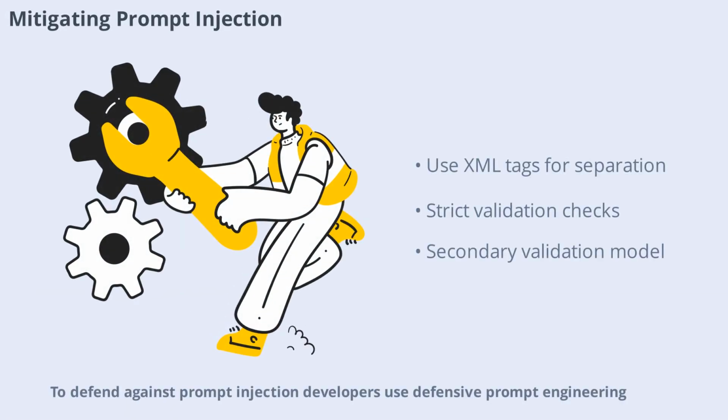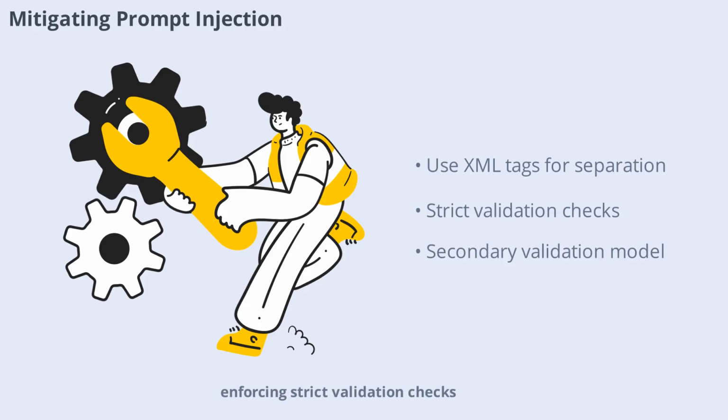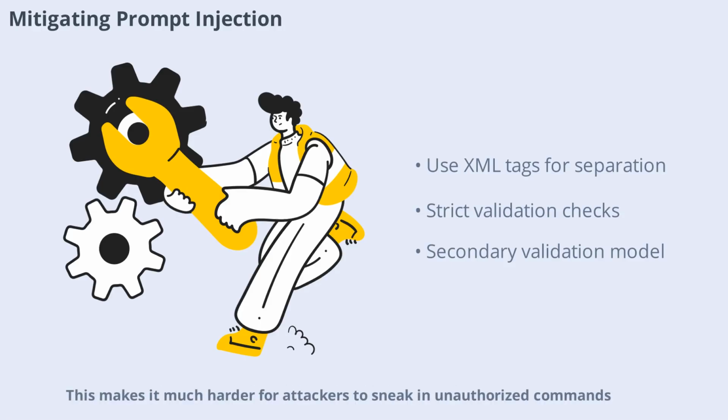To defend against prompt injection, developers use defensive prompt engineering. This involves structuring prompts with clear XML tags to separate user input from system instructions, enforcing strict validation checks, and using a secondary validation model to screen for adversarial patterns. For example, you might design your prompt so that only text inside specific XML tags is processed as user input, while anything outside is ignored. This makes it much harder for attackers to sneak in unauthorized commands.